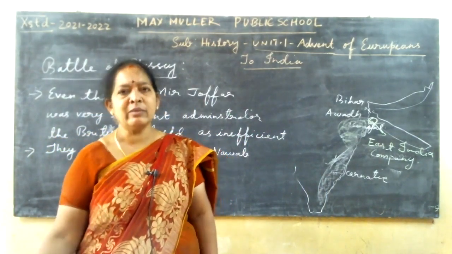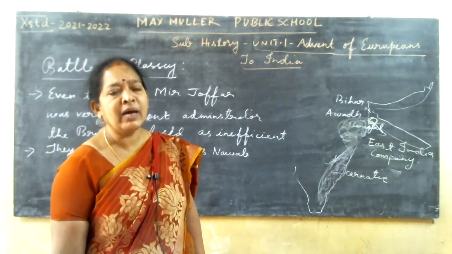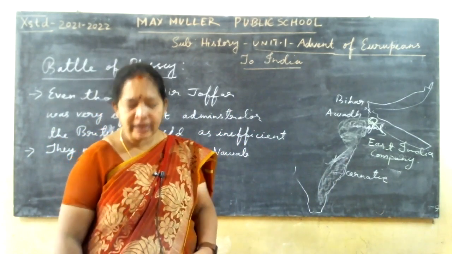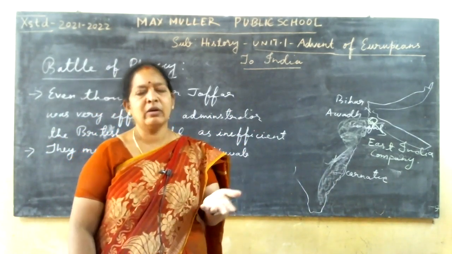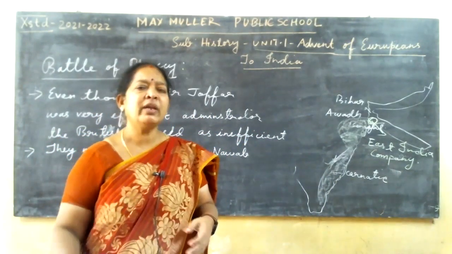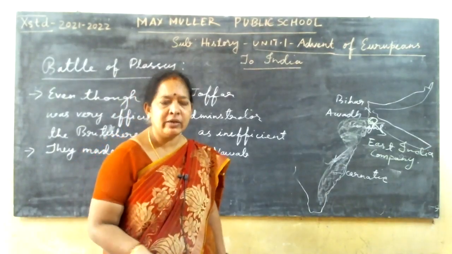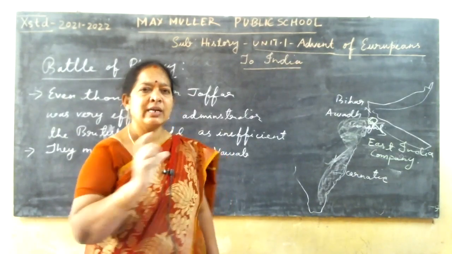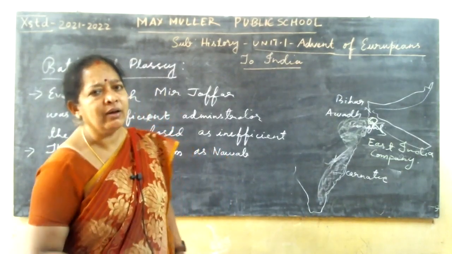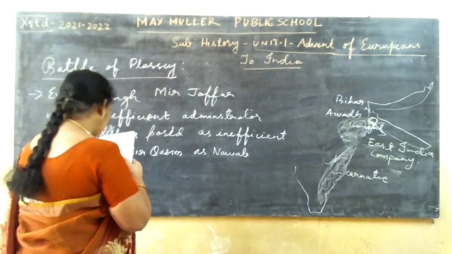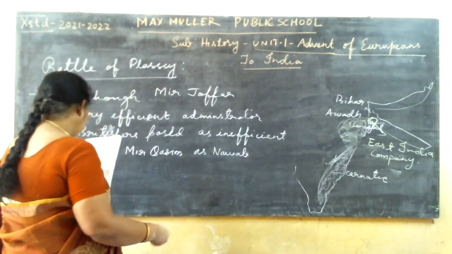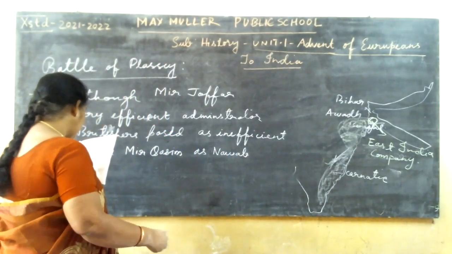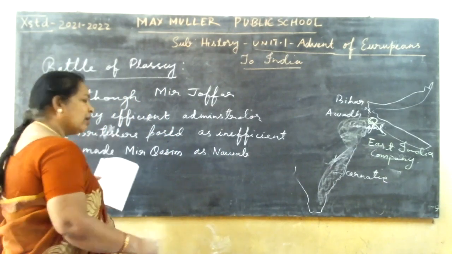So Mir Qasim plans to attack the English people and throw them away. So what happens? In three ways, he starts attacking the Britishers. So which one was that? After verification, he joins again.